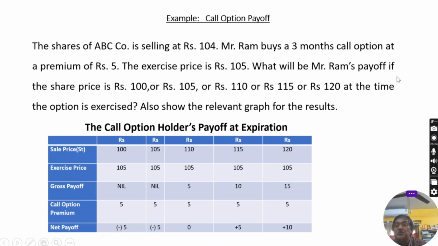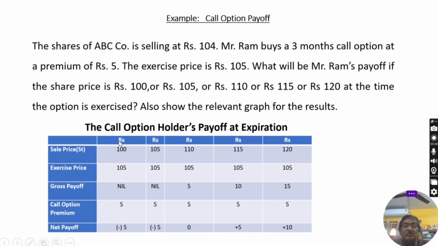What will be Mr. Ram's payoff if the share price is rupees 100, 105, 110, then 120, the different situations for the market price of this share at the time the option is exercised? Also show the relevant graph.